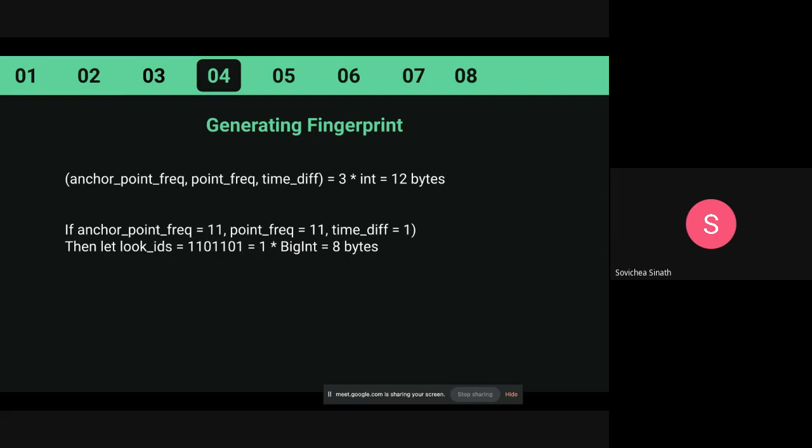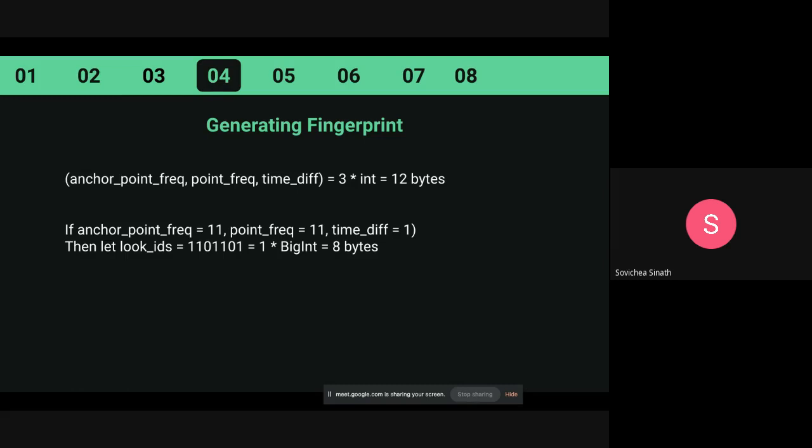So now we get our anchor point frequency and the time difference. We can't just store everything as different parts of the table in our SQL database, because doing so will cause trouble when we search, since there are three different parts. When we search, we use a where and or and. Where anchor point equals this, and point frequency equals this, time difference equals this, and so on a lot.